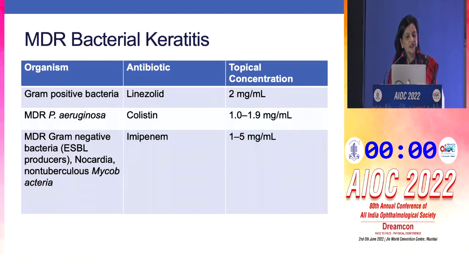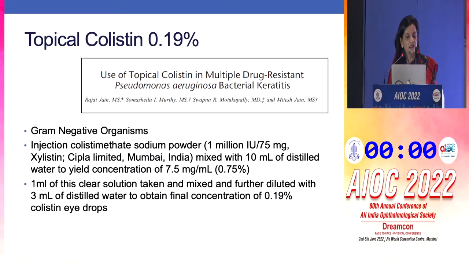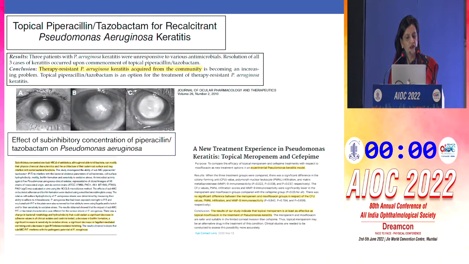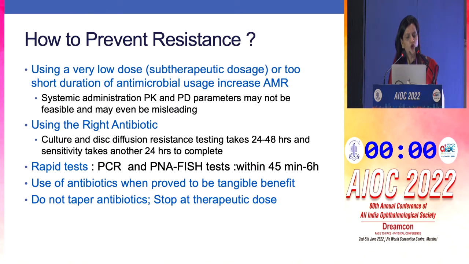So for multi-drug resistant bacterial keratitis, linezolid, 2 mg per ml, colistin, and imipenem are the three drugs which can be used. This is topical colistin, 0.1%. Again, this is the way we prepare it for all those who don't have a pharmacy to help them to prepare it. Again, these have shown promising results, but there are no long-term studies or trials to talk about it.